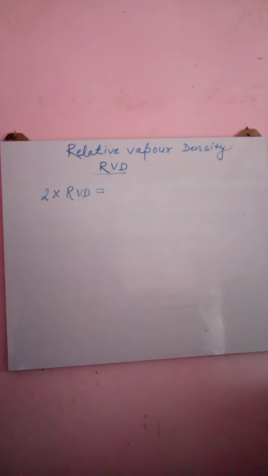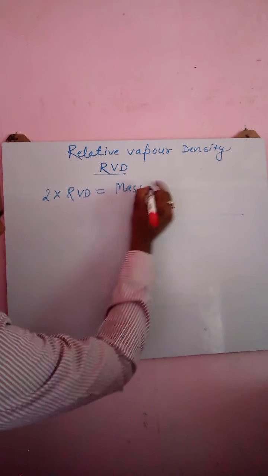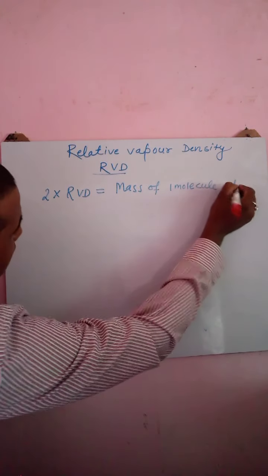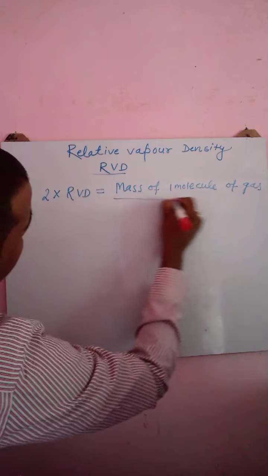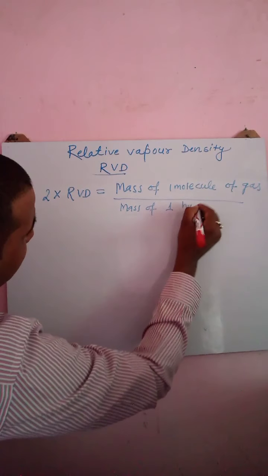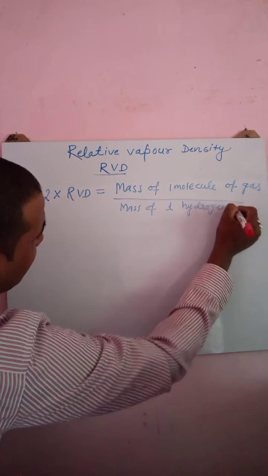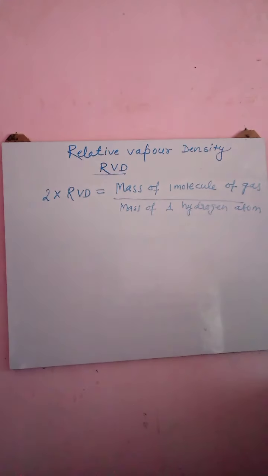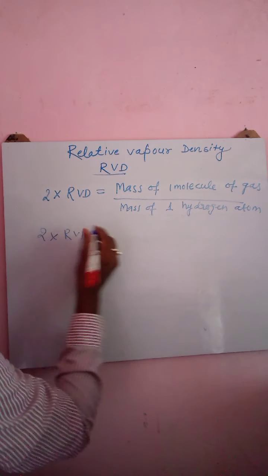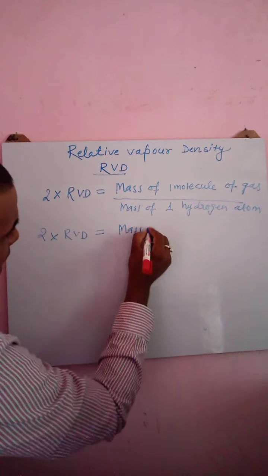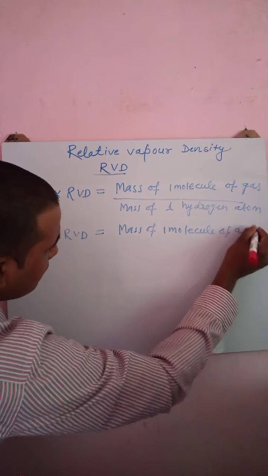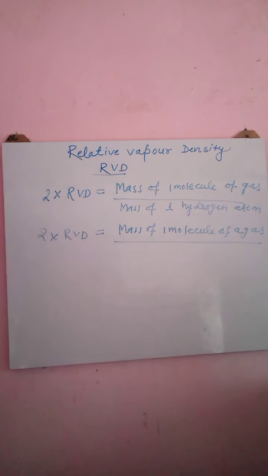So 2 into RBD is equal to mass of one molecule of gas divided by mass of one hydrogen atom.